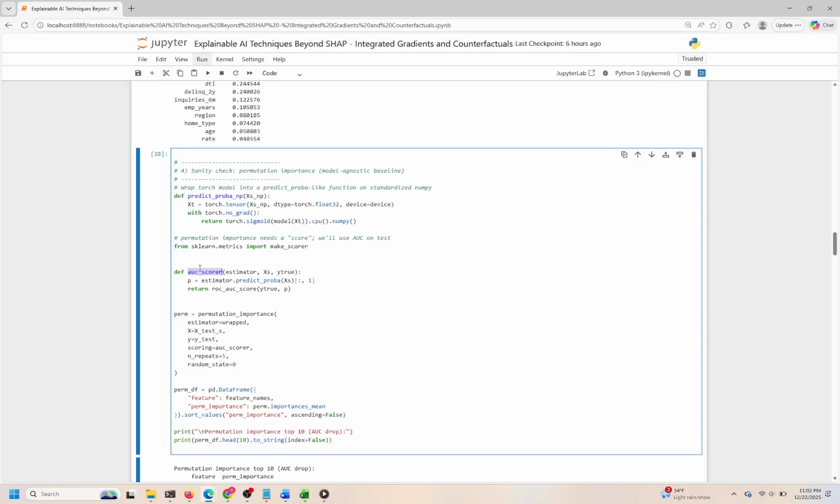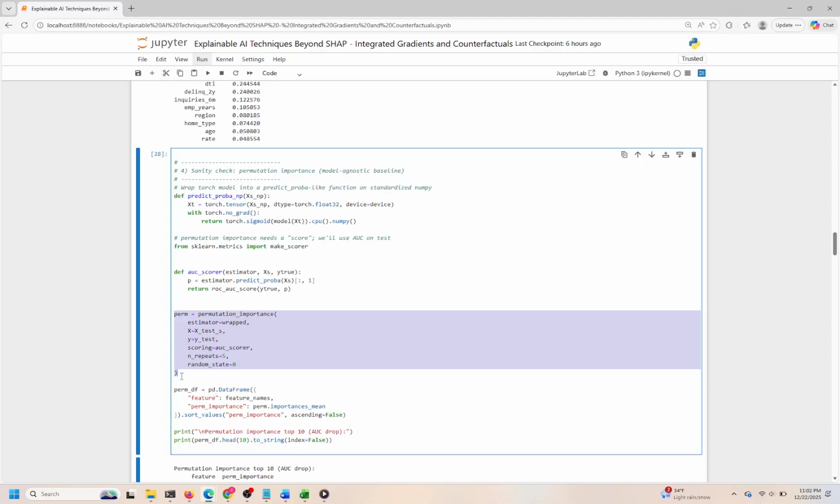We then call permutation importance from scikit-learn, passing our wrapped model, the standardized test set, true labels, and the AUC scorer. We specify 5 repeats to get a stable estimate and set a random seed for reproducibility. The permutation importance method works by randomly shuffling each feature column in the test data and measuring how much the model's AUC score decreases. Features that cause a larger drop in AUC when permuted are deemed more important, as shuffling them disrupts the predictive signal.